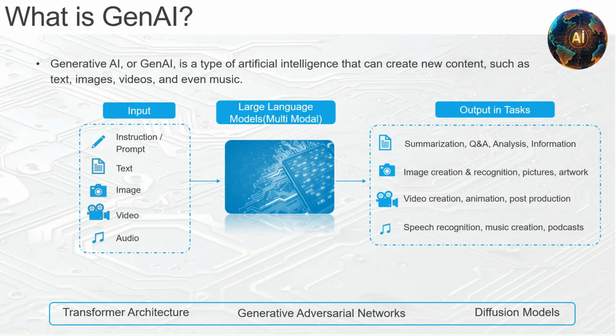One thing also to note is that transformer architecture is one of the architectures used. There are other architectures, let's say for image generation, there are technologies like generative adversarial networks, or GANs, or diffusion models which are used. Again, these technology details are good to know, but not necessary to actually operate the GenAI machine.